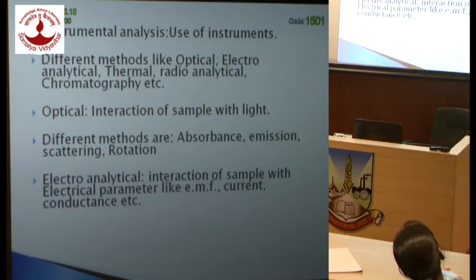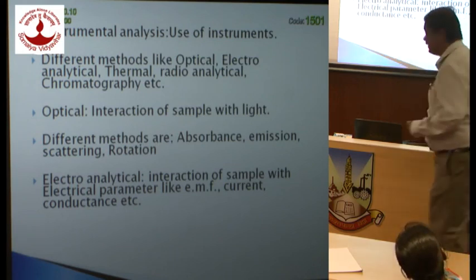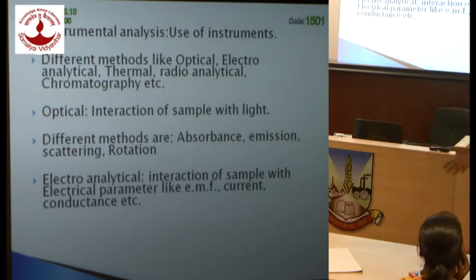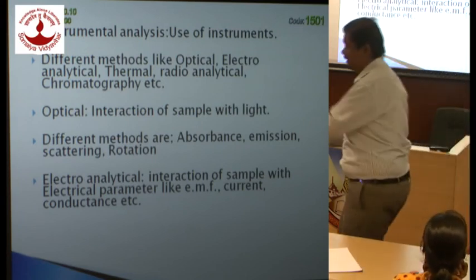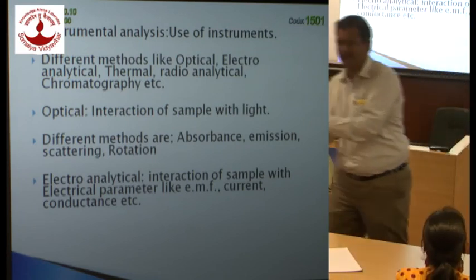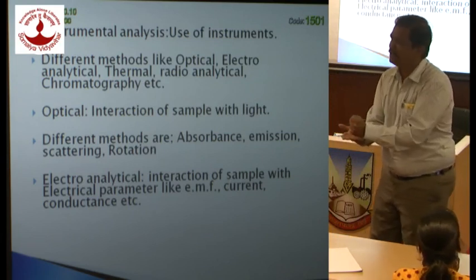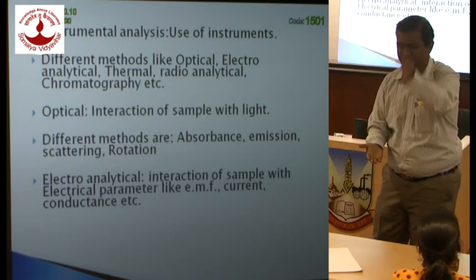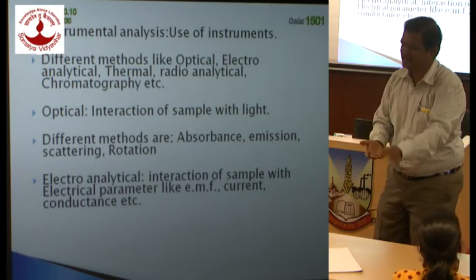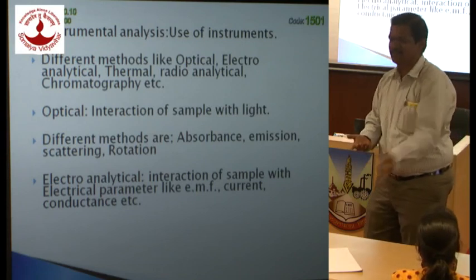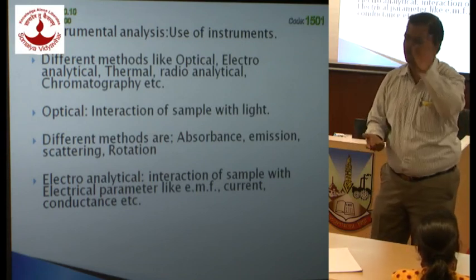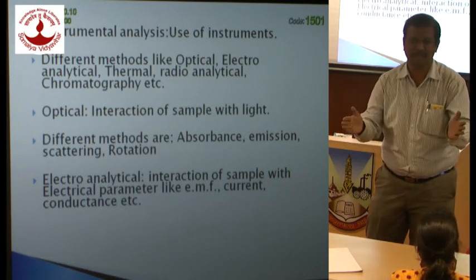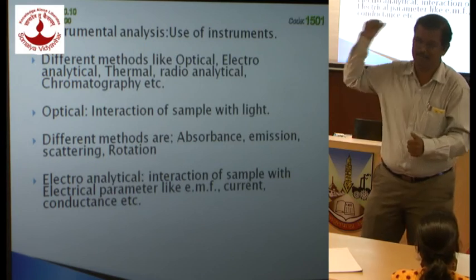Then, along with this, there are some miscellaneous methods as well. For example, classical methods of separation, because separation is again one of the critical aspects of analytical chemistry. Many times, before analyzing a sample, you need to separate. So, starting with simple filtration, distillation, fractional distillation, solvent extraction, chromatography, electrophoresis. So many methods are also available to separate the constituents and then to analyze by individual methods.